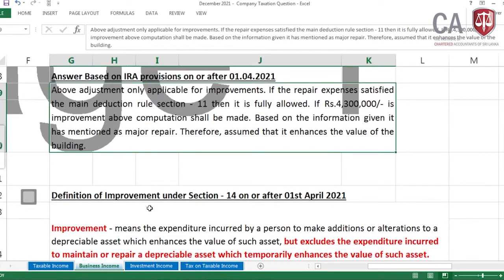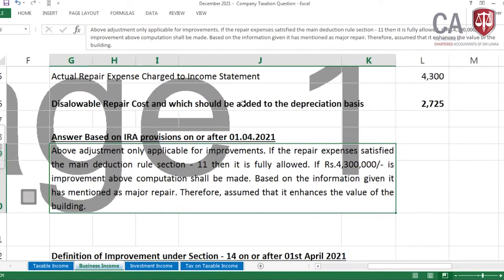Then it is based on our decision on whether this is capital nature, whether this is improvement, that means whether this enhances the value of the asset or not. Based on the information given in the adjustments, it has mentioned that it has done the major repair, not the minor repair.